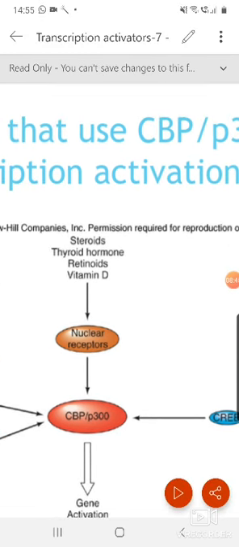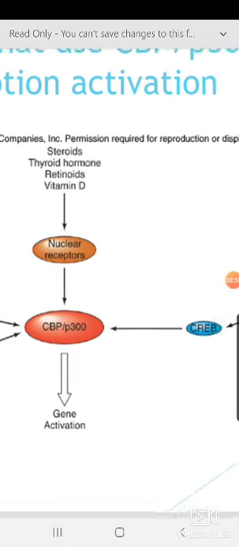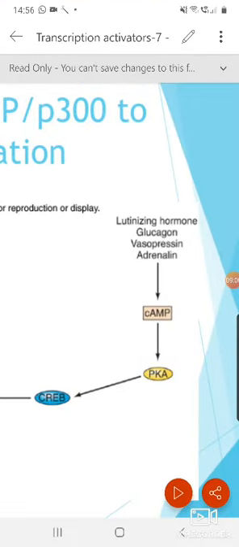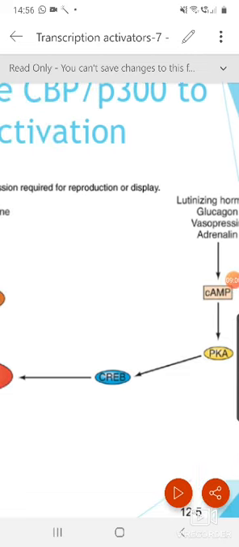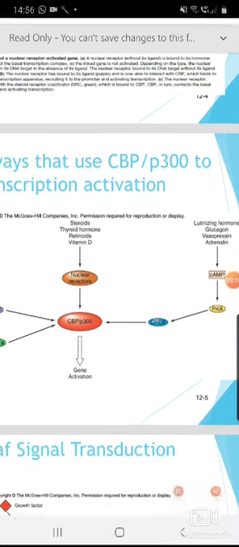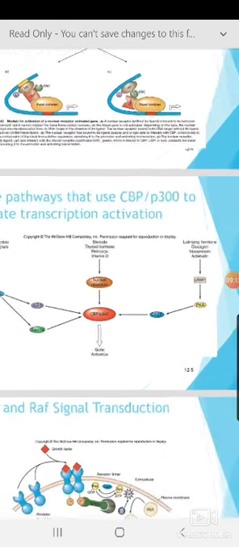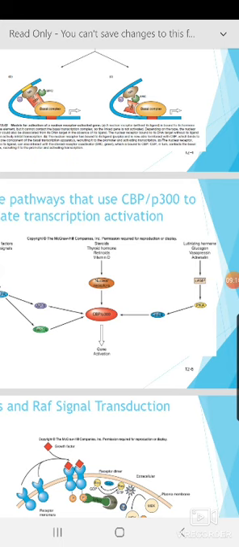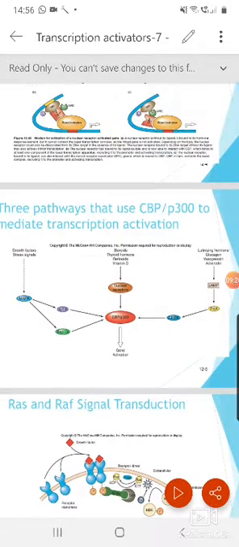If I go through this pathway, you have definitely studied that steroid, thyroid hormone, retinoids, all the nuclear receptors and their family, they come inside and can also interact with CBP-P300 for gene activation. Then vasopressin and adrenaline receptors, these are the hormones. This is a G protein coupled receptor, cyclic AMP, protein kinase A, CREB, then CBP-P300 and gene activation. In all these three ways our target is one co-activator, CBP as well as P300. So I believe you remember all these things.